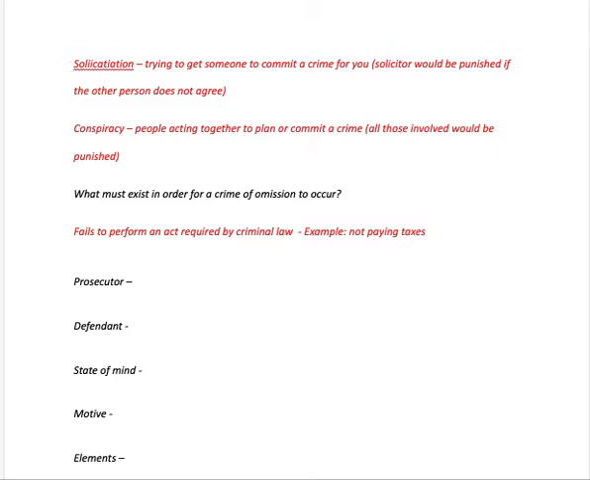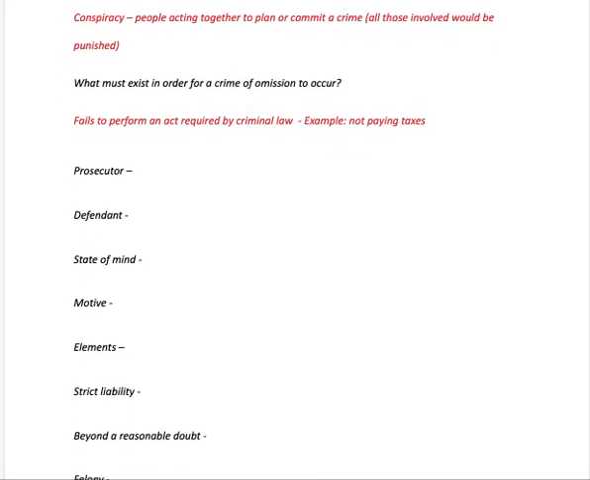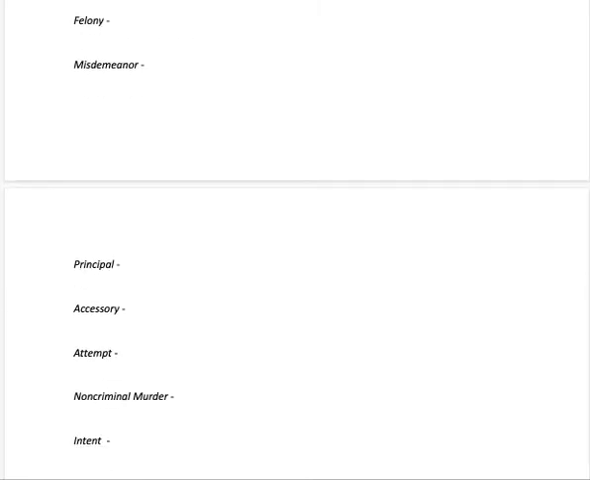Crime of omission: fails to perform an act, kind of like not paying your taxes. There are some key definitions there.